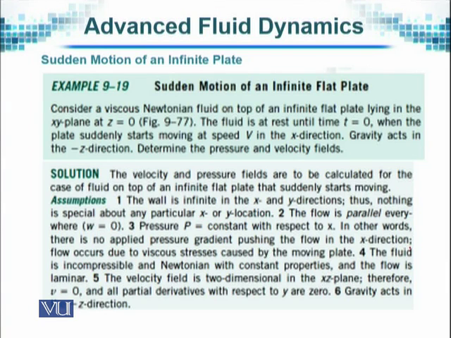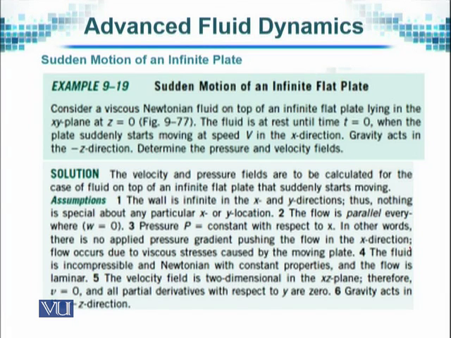But when t is 0, everything is at rest. However, when this motion starts, it is due to an applied velocity in the x direction. The other force acting is gravity, which will always be acting in the downward z direction.